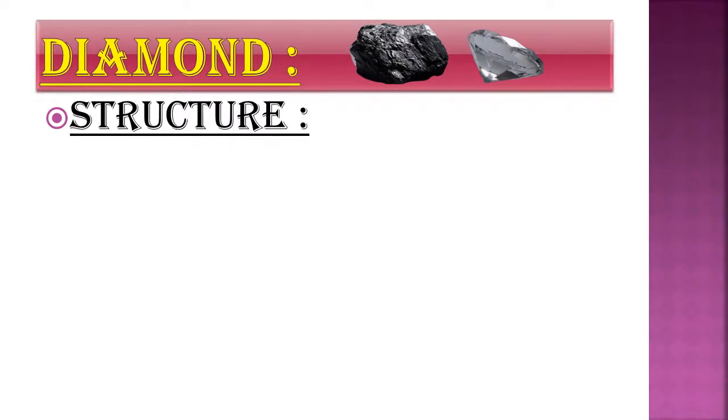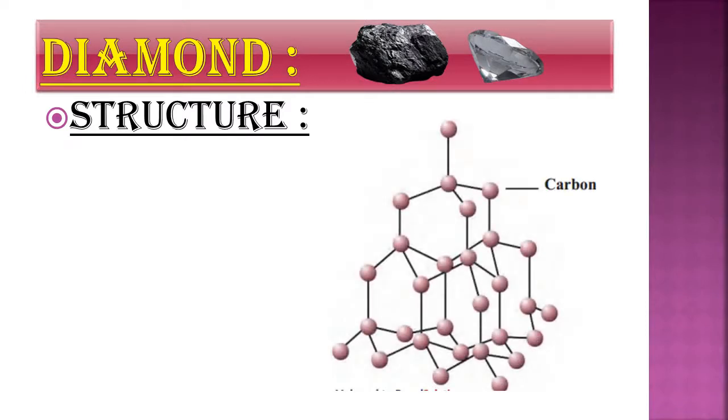Now let us first study the structure of a diamond. So this is the structure of a diamond. You can observe here that in diamond every carbon atom is bonded to 4 neighboring atoms by means of a covalent bond. Here you can observe the pink ball-like structures. These represent the carbon atoms, and each carbon atom is bonded to 4 other carbon atoms by means of a covalent bond. In the line structure, these lines are the covalent bonds by which 2 carbon atoms are attached to each other.